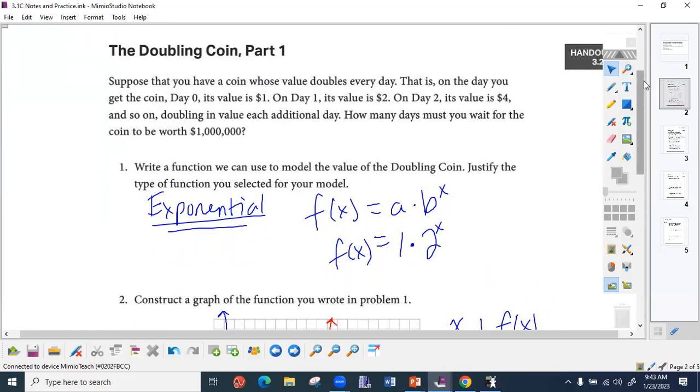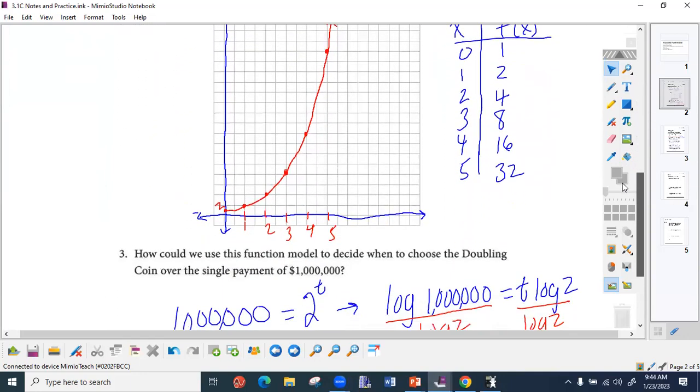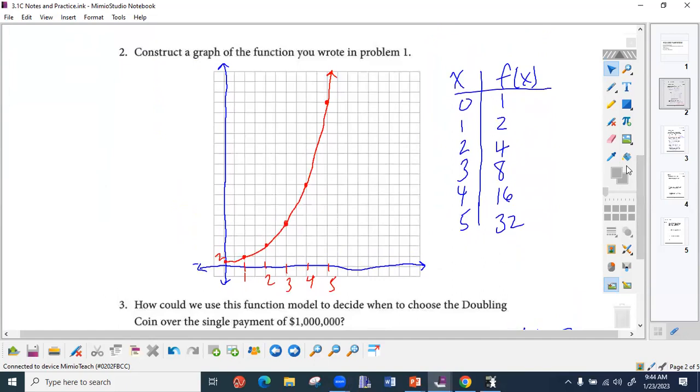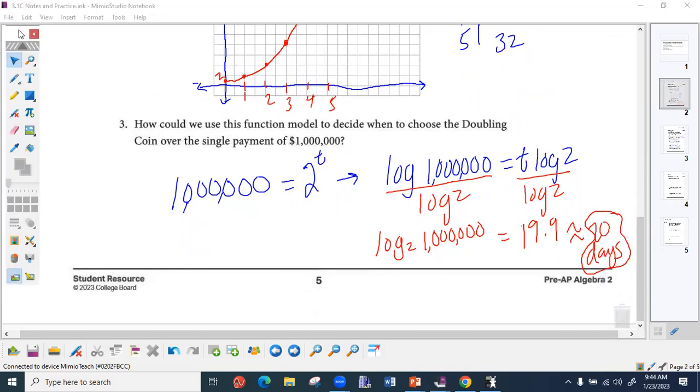Agreed? Okay, then from there, we graphed it after we made our table, right? So we made our table of what the values are doing every day and what values will be at. Then it asked us to solve: how many days would it take us to become a millionaire? We got about 20 days till it takes us to become a millionaire. Okay? Yes? I'm just writing that down.